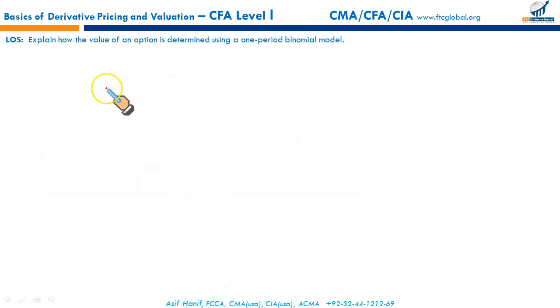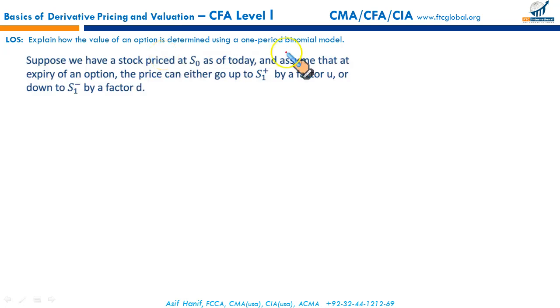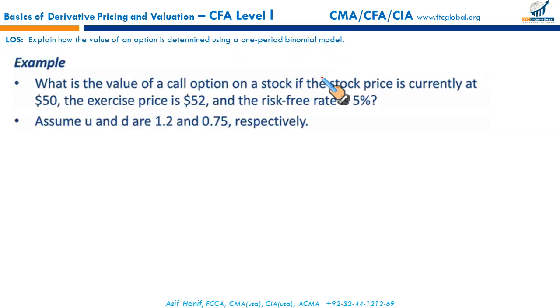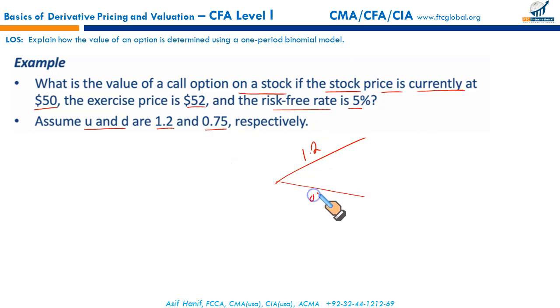Your next LOS: explain how the value of an option is determined using a one period binomial model. So let us try to understand this directly with the help of an example. What is the value of a call option on a stock if the stock price is currently $50, the exercise price is 50, and the risk-free rate is 5%? Assume U and D are 1.2 and 0.75 respectively. So what you do under the binomial model, you construct an arrangement like this. Up, U, is 1.2, down, D, is 0.75. They will always be given to you. You don't have to be worried about U and D.